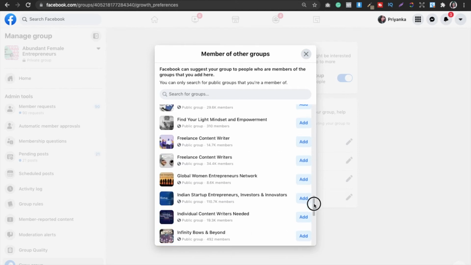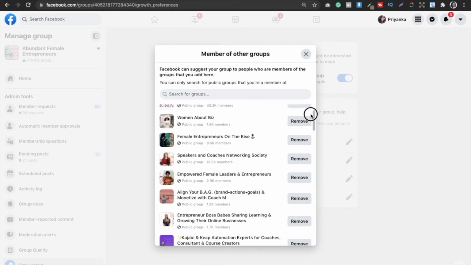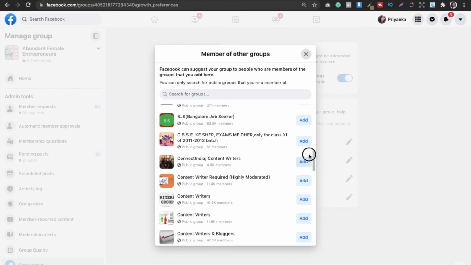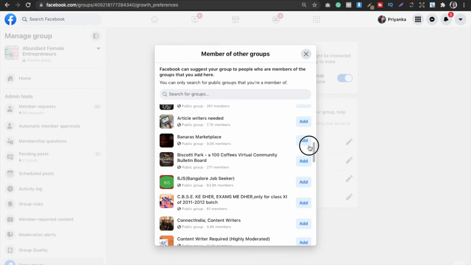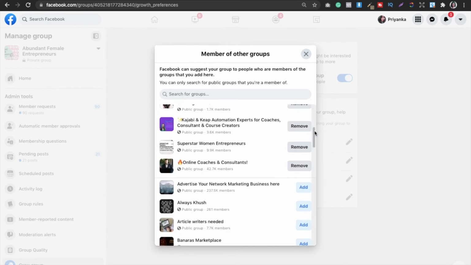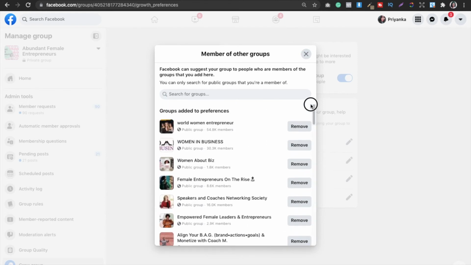Okay, similarly I can see here that there are people who are like Bangalore job seekers. So obviously these are the job people, and my group is for entrepreneurs. So obviously I'm not gonna select it. So be very mindful while selecting the groups. Now I'm gonna show you why I have selected the groups here.